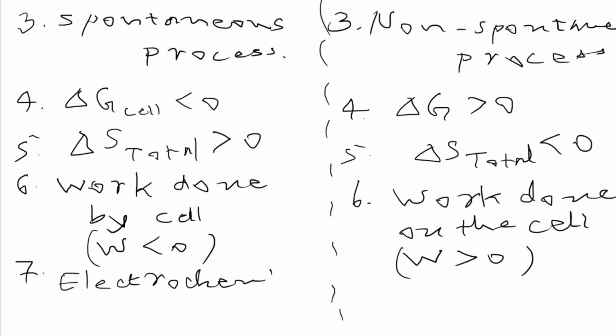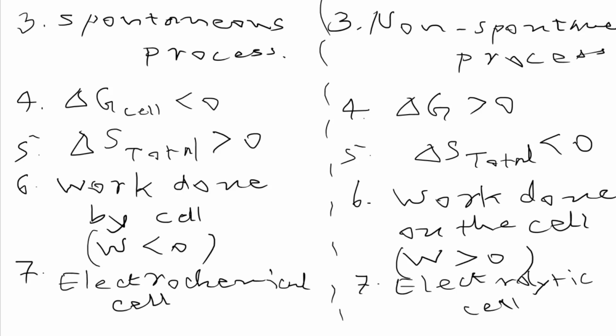And for the electrolytic process we need a device that is known as the electrolytic cell. Do remember, electrolytic cell. And one more thing, the electrochemical cell is also known as the galvanic cell.